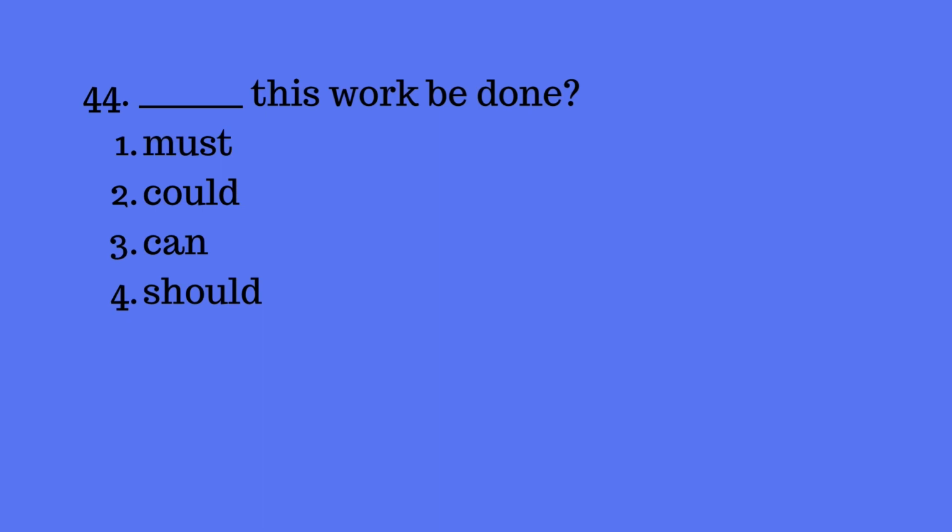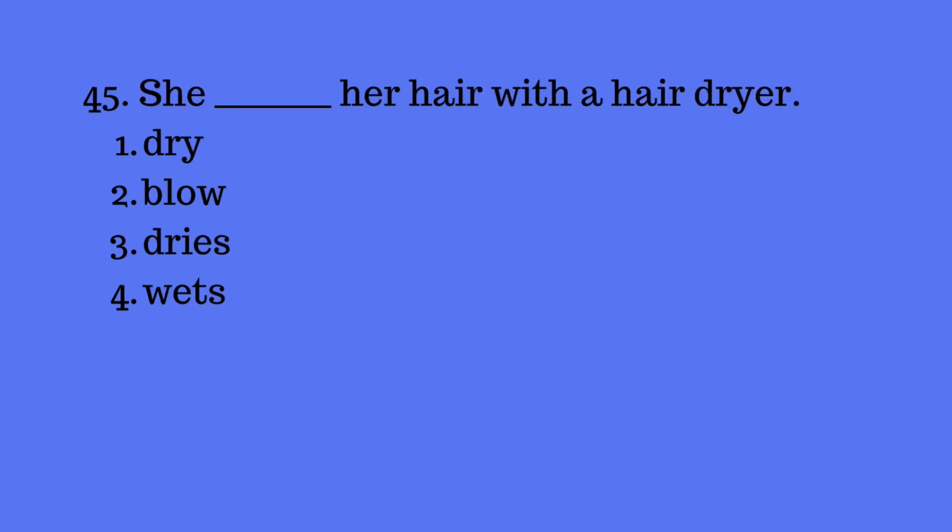Can this work be done? Here the answer is can, because it is about ability. She dries her hair with a hair dryer. Same reason, dries, because it is third person and it is about hair drying, right? So dries her hair.